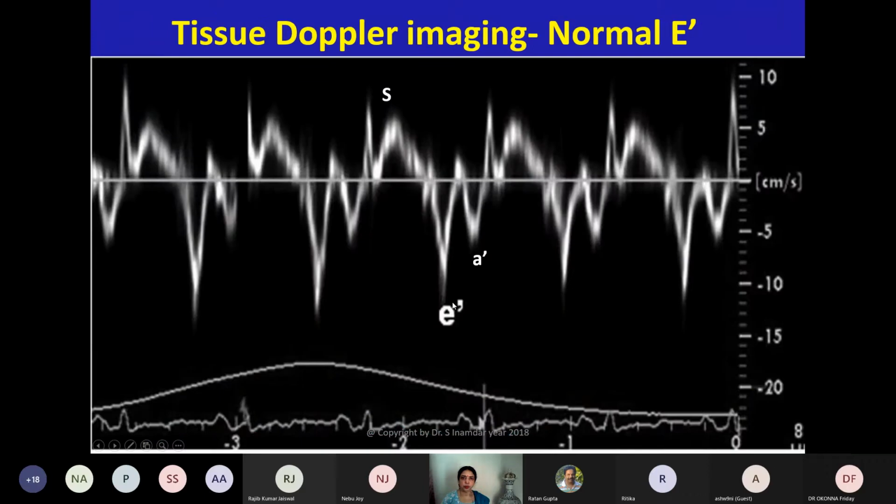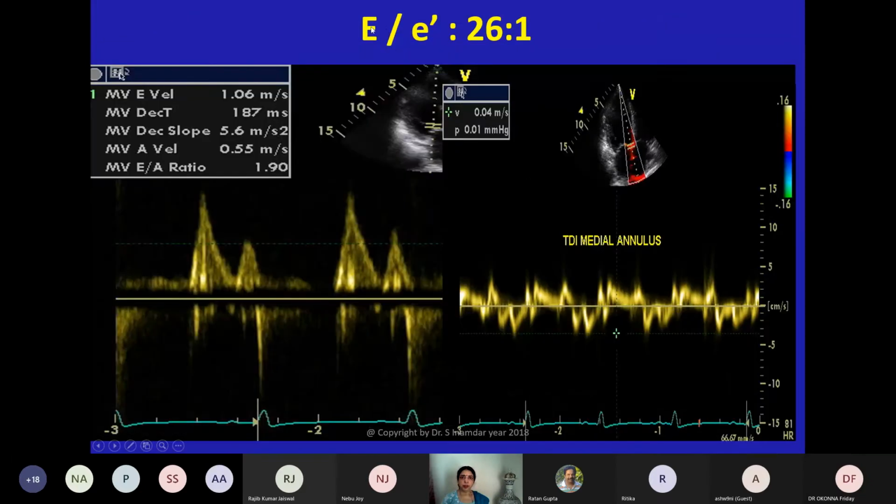Now coming to tissue Doppler, that is E prime. These are all transthoracic because diastology is studied more in transthoracic echo, obviously. So this is the tissue Doppler, where E prime, the tissue movement, is always more than A prime. It is a normal heart. But when E by E prime, where E is the wave of blood velocity and E prime is the tissue velocity, is more than 14 as shown over here, it is raised LAP.